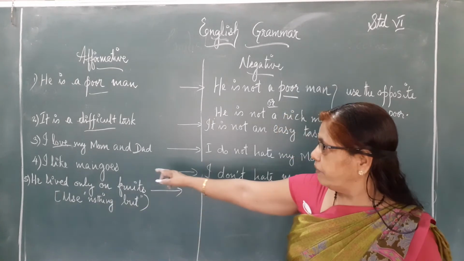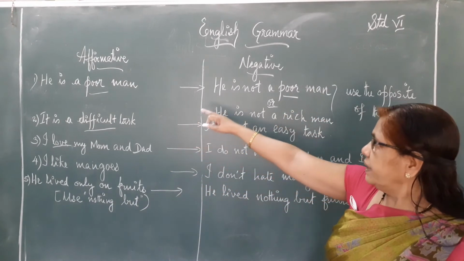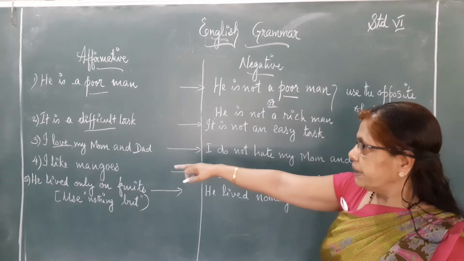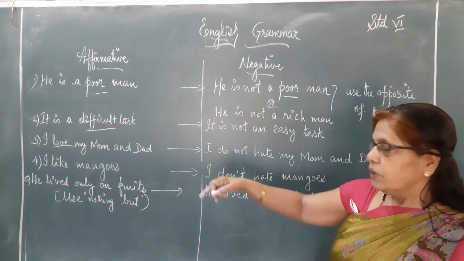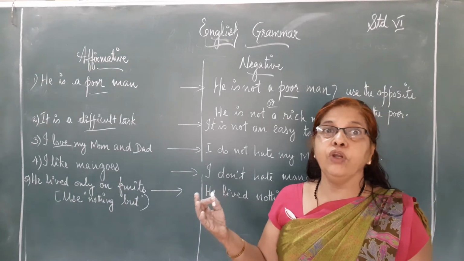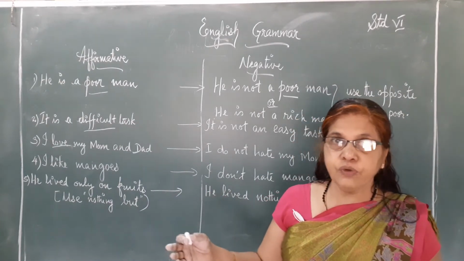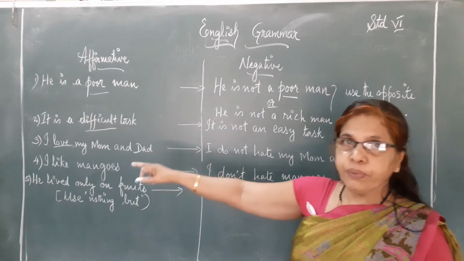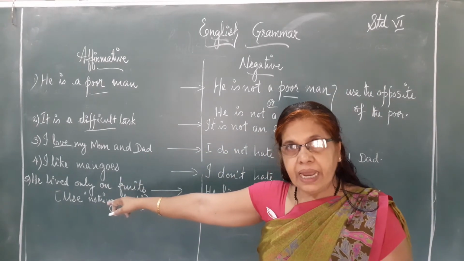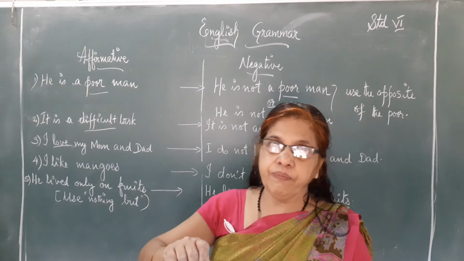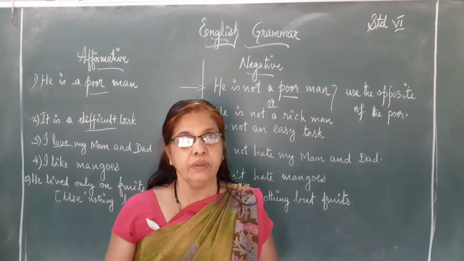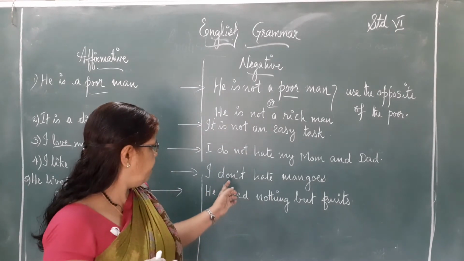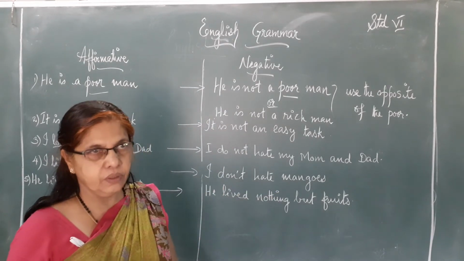No, here you have to use the opposite only. Here, he is a poor man, he is not a poor man, that is correct. But here, I like mangoes, don't say that I will not like. That is future tense. That is not correct. Here you have to use the exact opposite word of like. I like mangoes. You have to use the opposite of like, that is, I do not hate mangoes. I don't hate mangoes. Okay.